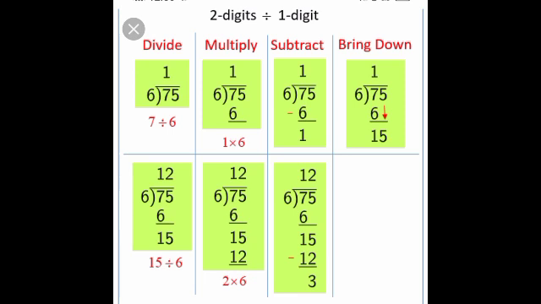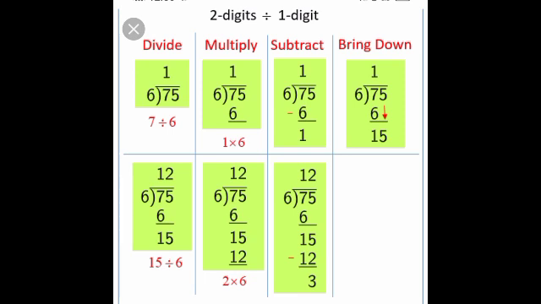How many 6s in 15? We already know 6 2s are 12. So we have 2 sixes in 15. So write 2 as the quotient. Now 6 2s are 12. We write 12 under the number 15, because 15 is the dividend. So 15 minus 12 is equal to 3. Subtracting 12 from 15, we get 3 as the remainder. So the division of 75 divided by 6 gives the quotient 12 and remainder 3.